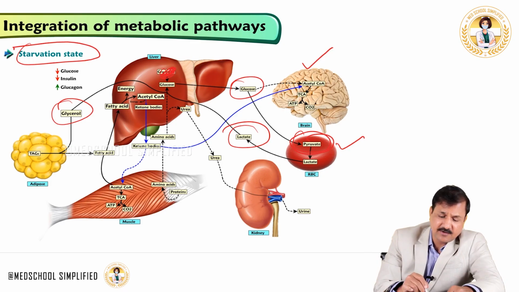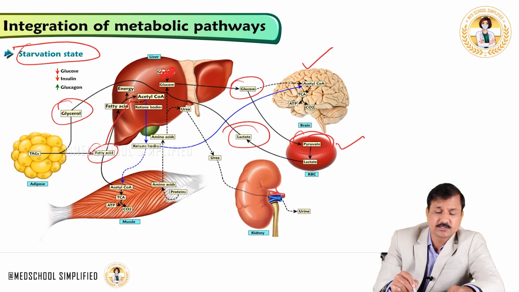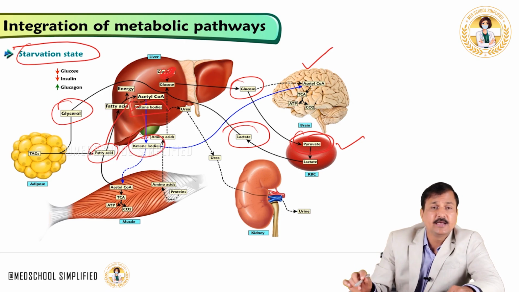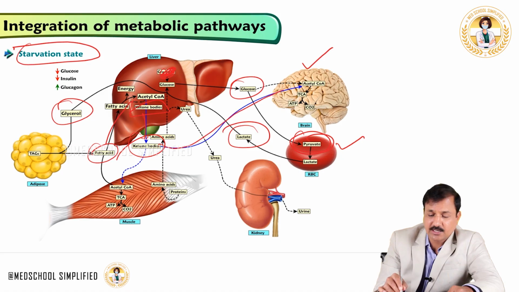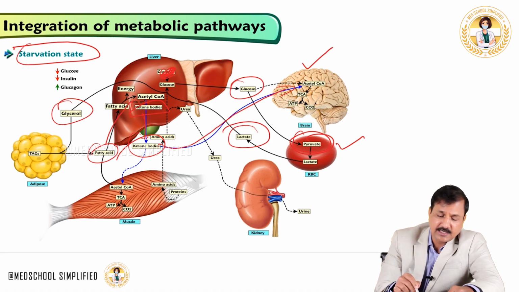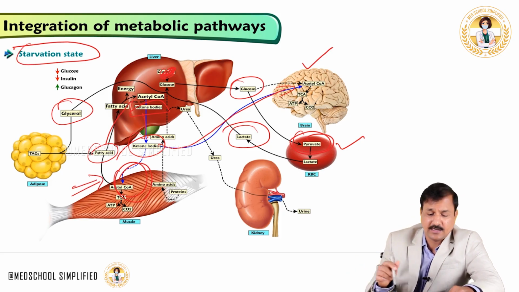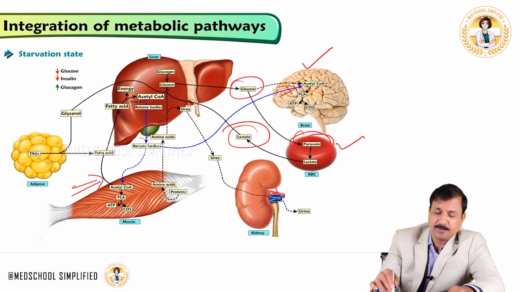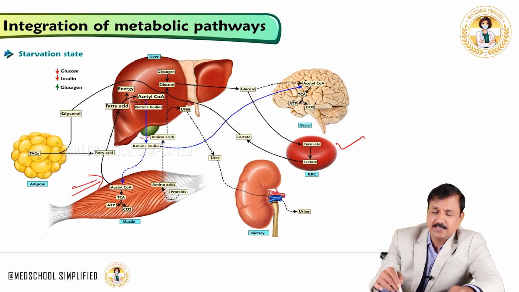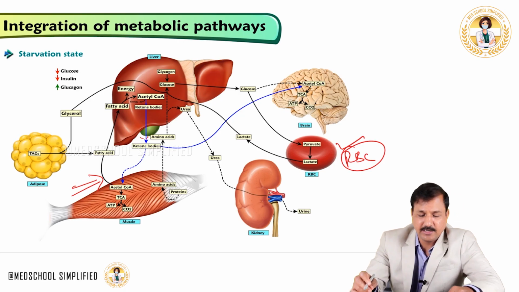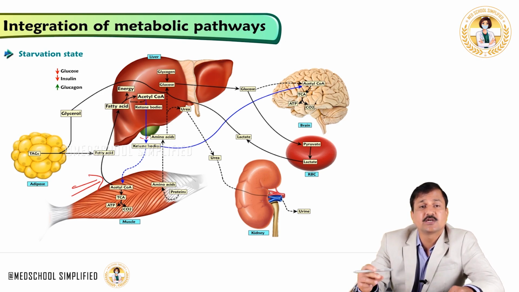Now as the fatty acids are flooding into the blood, fatty acids taken up by the liver are going to undergo beta oxidation, releasing acetyl-CoA and making ketone bodies, allowing ketone bodies to get significantly into the blood, and most of those ketone bodies are now taken up by the brain, because skeletal muscle decreases its use of ketone bodies by increasing its use of fatty acids for its energy purpose. So skeletal muscle is going to spare ketone bodies for the brain, because the brain is sparing glucose for the red blood cell. Okay, this kind of metabolic adaptation is going on during starvation, so that the energy resources are used optimally.